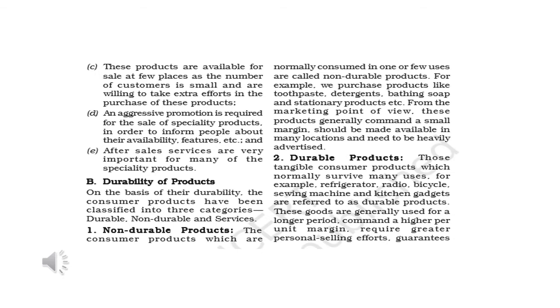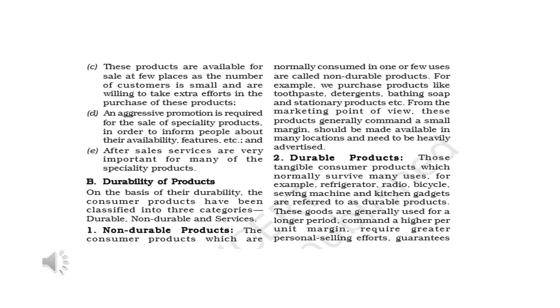Then the second category is the durability of products. On the basis of durability, first is non-durable products, which can be spoiled very easily and will not stay for a long time. For example, we purchase products like toothpaste, detergent, bathing soaps and stationery products. From the marketing point of view, these products generally command a small margin, should be made available in many locations and need to be heavily advertised.